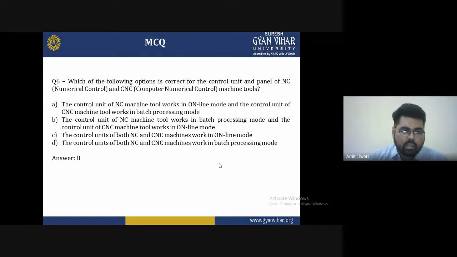B, the control unit of the NC machine tool works in batch processing mode and the control unit of the CNC machine tool works in online mode. C, the control units of both NC and CNC machines work in online mode. And D, the control units of both NC and CNC machines work in batch processing mode. So option B is correct.